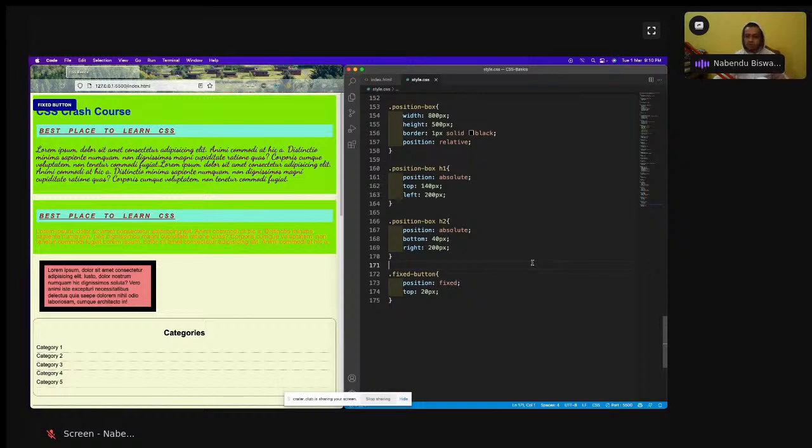I will tell about it in the last class. Maybe if I get time, I'll make one website with it. But you have to do that. You have to do Frontend Mentor. You have to do a lot of Frontend Mentor.